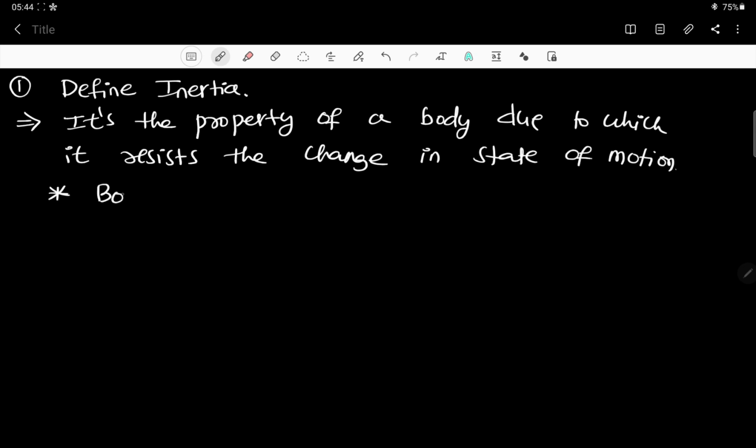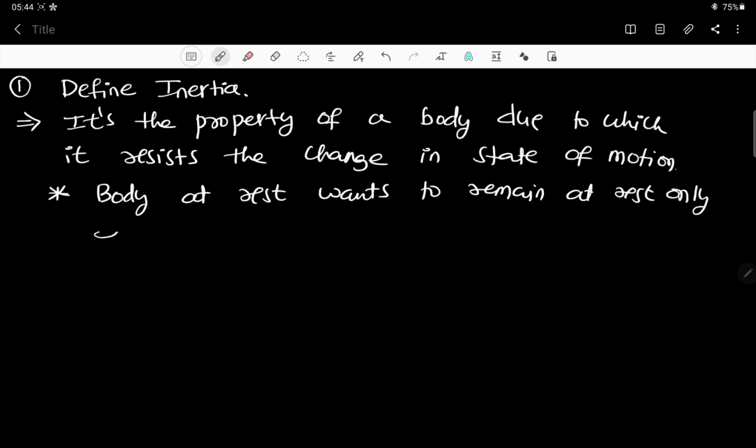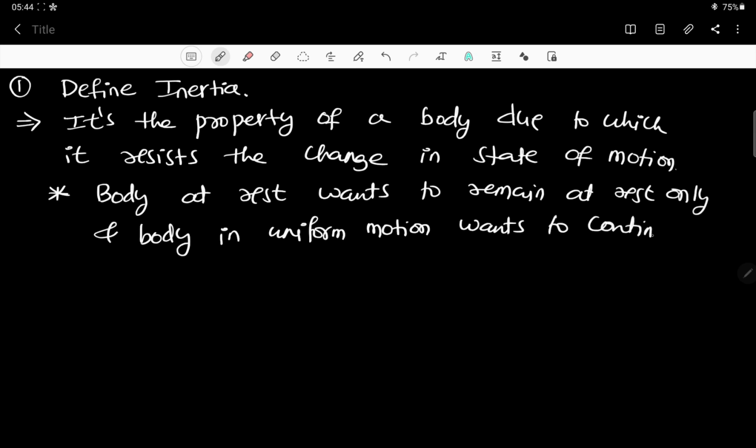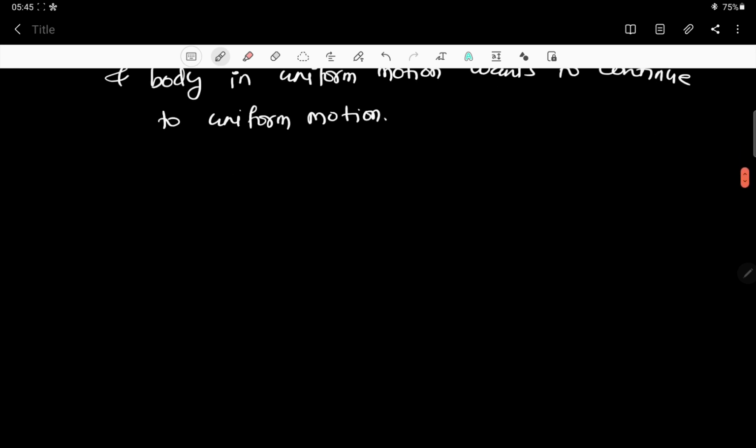That means a body at rest wants to remain at rest only, and a body in uniform motion wants to continue in uniform motion only. First one, second one, whichever you want, you can write. Both are correct definitions.